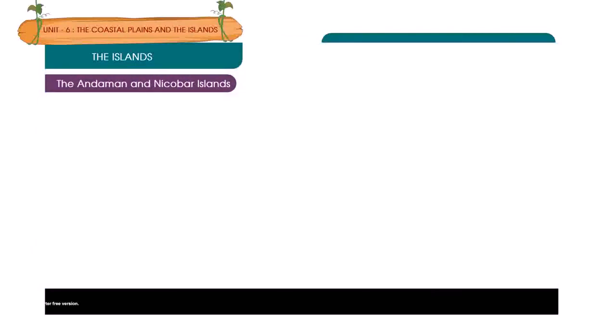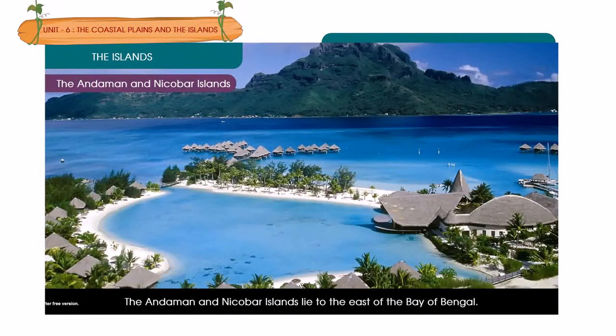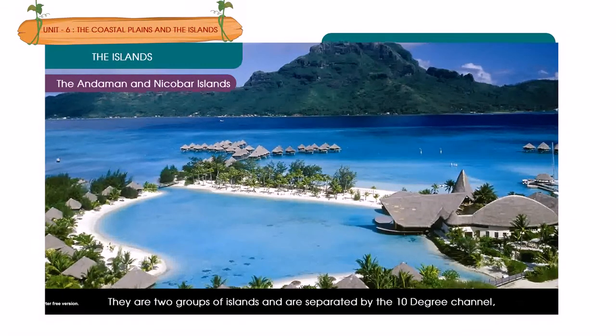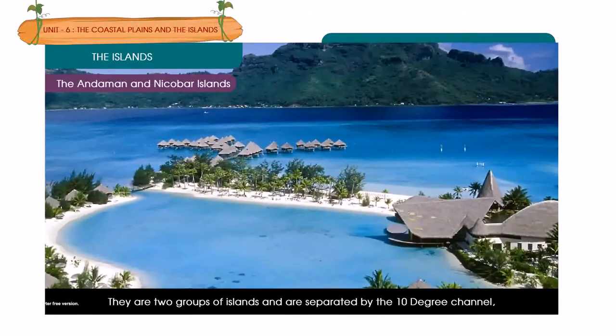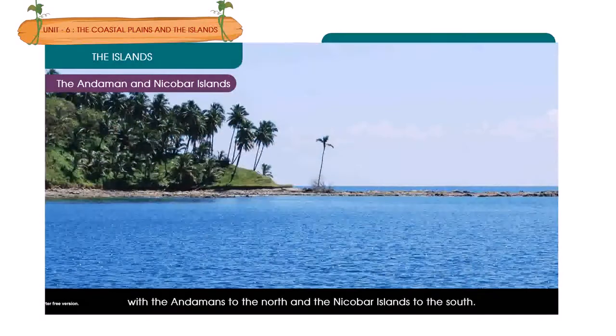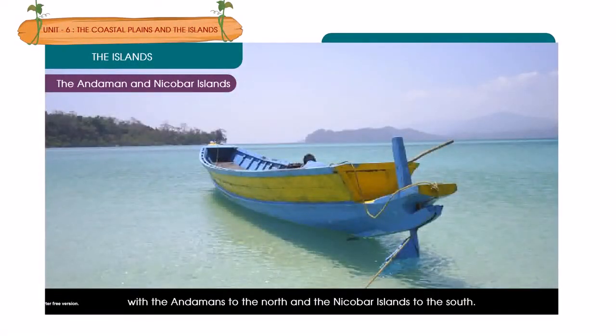The Andaman and Nicobar Islands. The Andaman and Nicobar Islands lie to the east of the Bay of Bengal. They are two groups of islands and are separated by 10-degree channel, with the Andamans to the north and the Nicobar Islands to the south.